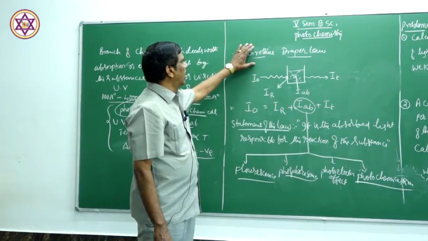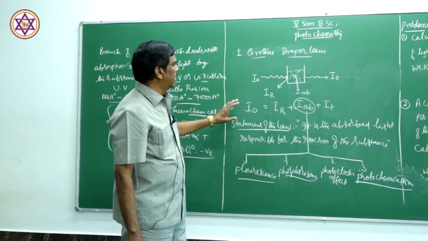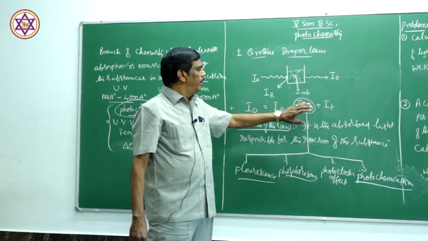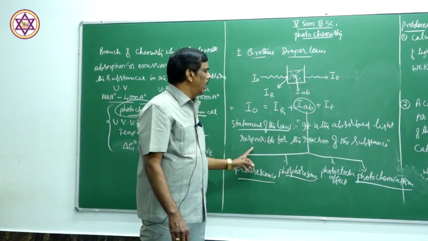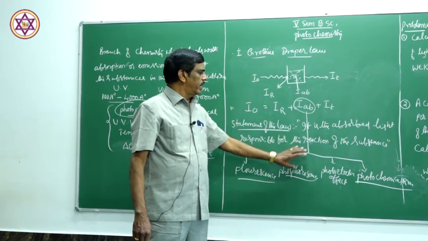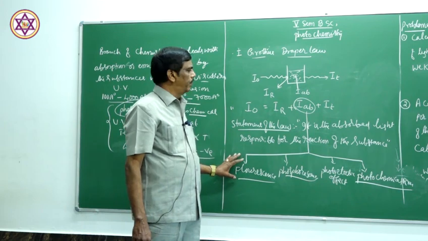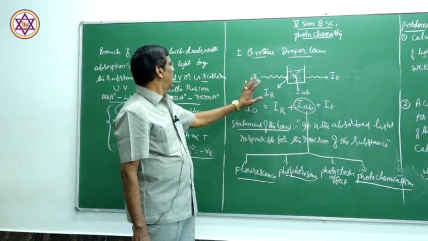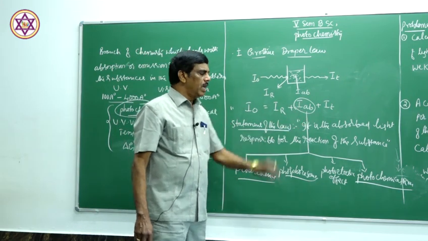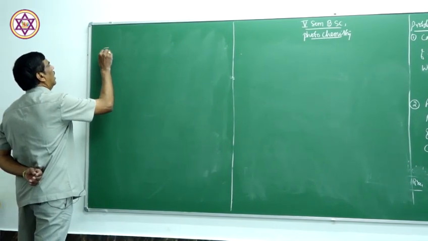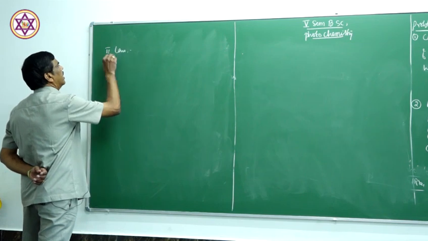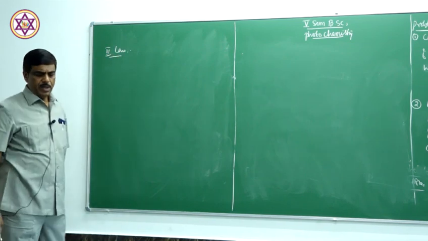Therefore, this first law, Grotthuss-Draper law, tells us about the effect of absorbed light. It is the absorbed light that is responsible for the reaction, for the change that takes place in the system. So this is about the first law, Grotthuss-Draper law. Now come to the second law of photochemistry.